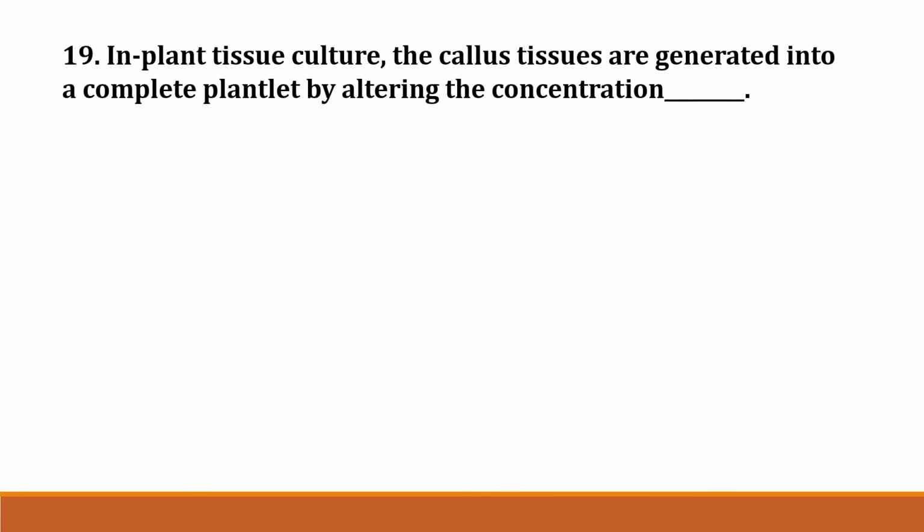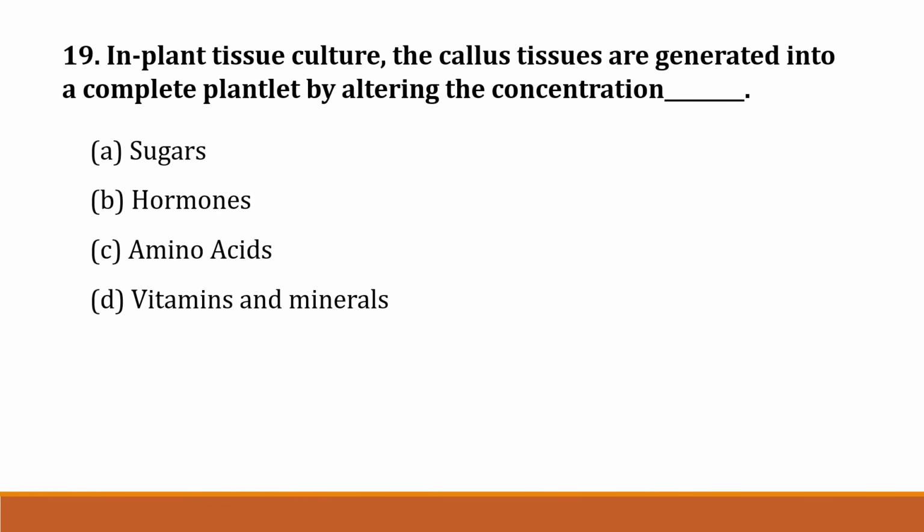The next question, question number 19. In a plant tissue culture, the callus tissues are generated into a complete plantlet by altering the concentration of option A. Sugars, option B. Hormones, option C. Amino acids, option D. Vitamins and minerals. Correct answer is option B. Hormones.